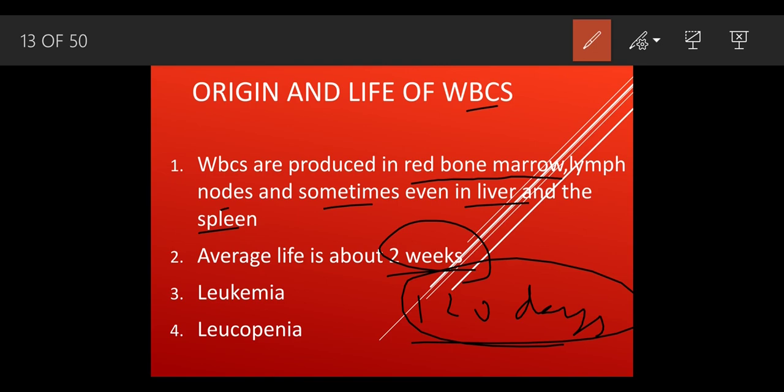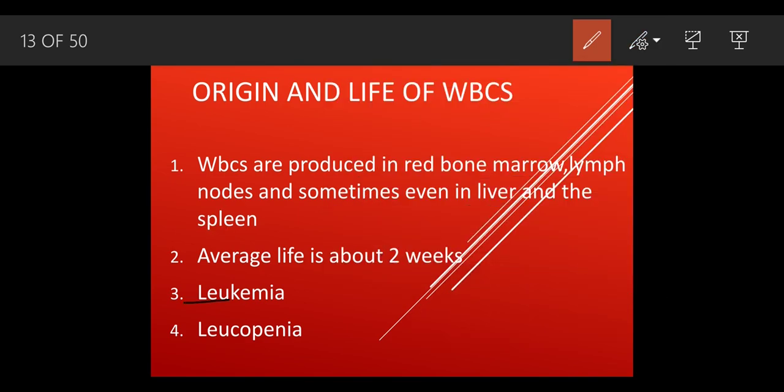As we had conditions called polycythemia and erythropenia, we have conditions called leukemia and leukopenia. Leukemia: when the WBC numbers get increased, it causes a condition called leukemia. But when the WBC numbers fall, it causes a condition called leukopenia. The above one, leukemia, is a very fatal disease. It can cause death also.